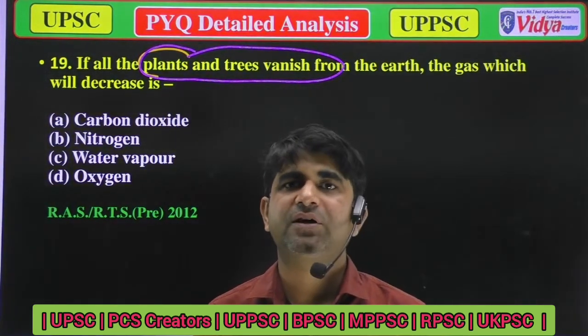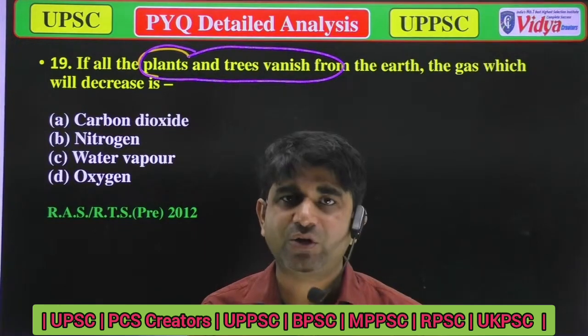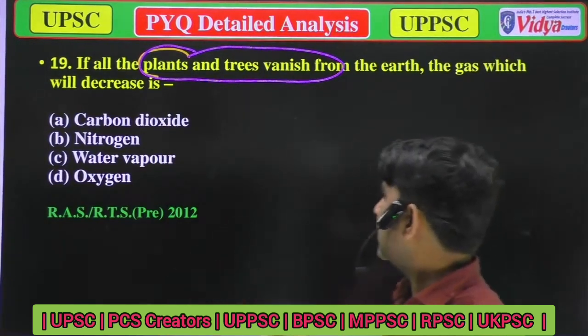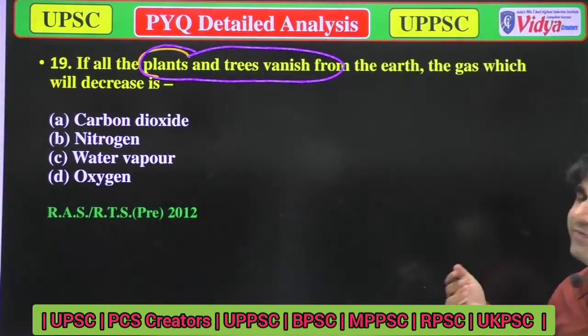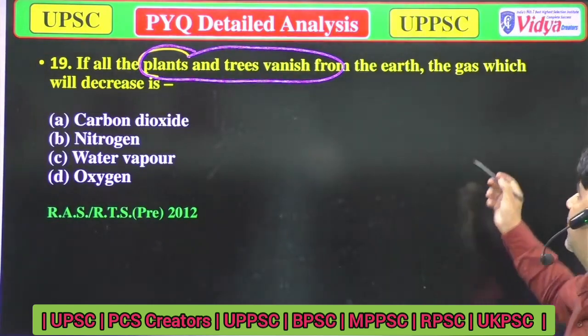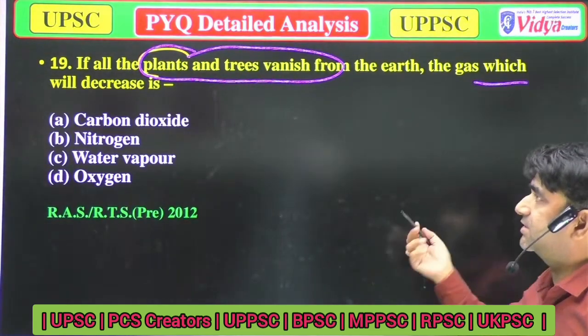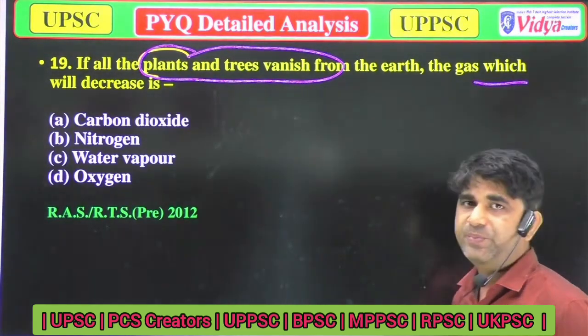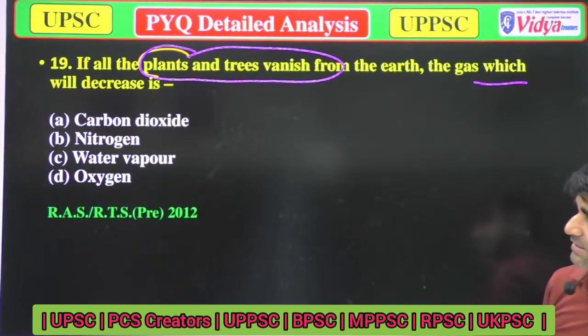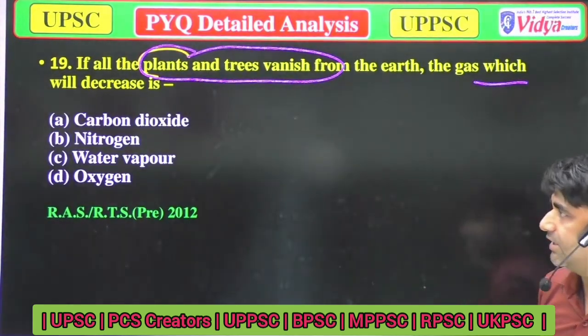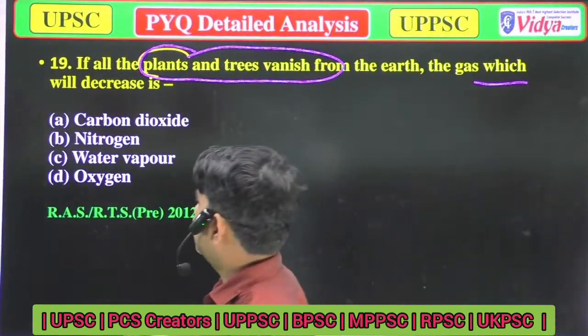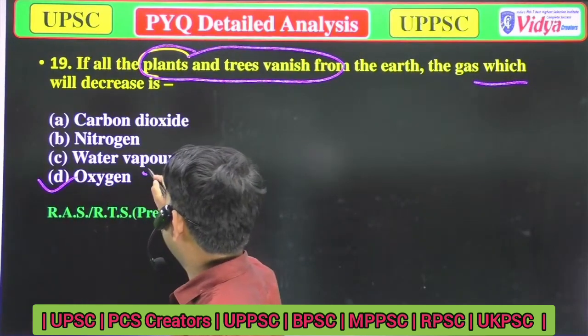So what will be its impact on the earth? Options are A, carbon dioxide, B, nitrogen, C, water vapor, and D, oxygen. In that condition, the amount of oxygen will decrease very fast.